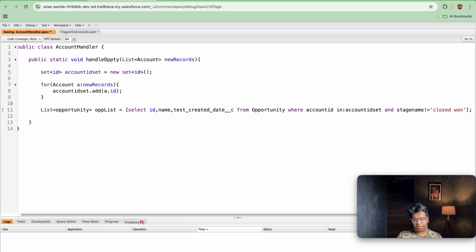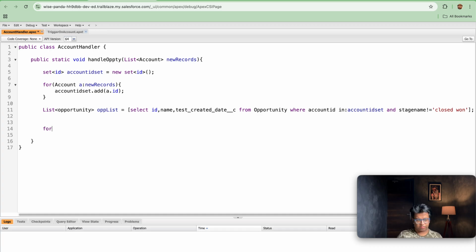Once we are done with this query, the next step is that we will be iterating over this query. So we will write for Opportunity opx colon oppList.